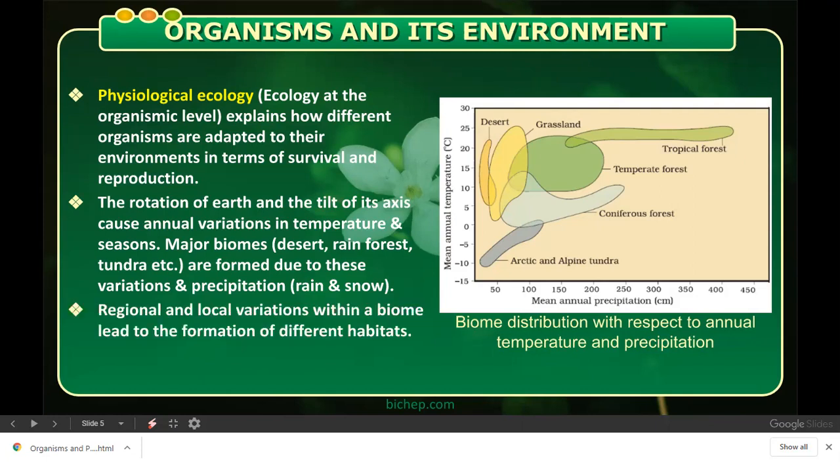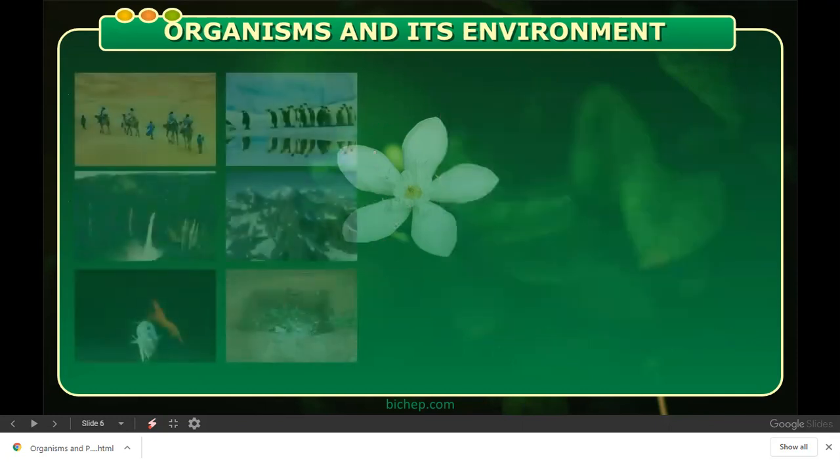Let us go for next, regional and local variations. Now, what are regional and local variations? Regional and local variations means again coming to the vegetation and the soil of that particular region. Accordingly, you can see that the biomes lead to the formation of different habitats. As we say desert animals, desert plants, according to the biome, the plants and animals have got their characters. Then come to the next concept.